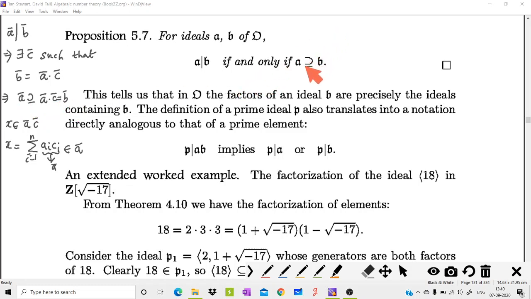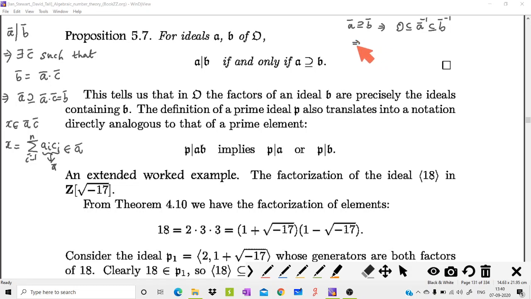The second implication: once we assume A contains B, we need to prove that A divides B. From this you can write O is contained in A inverse, which is a subset of B inverse. When you take the inverse, we get the reverse inclusions.